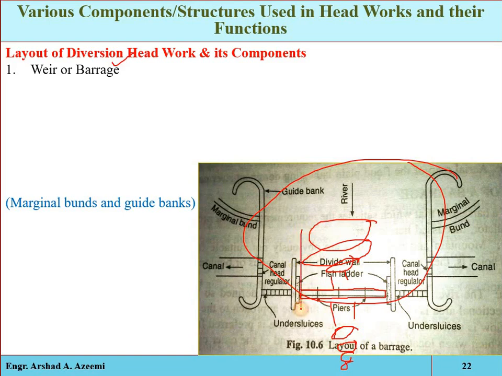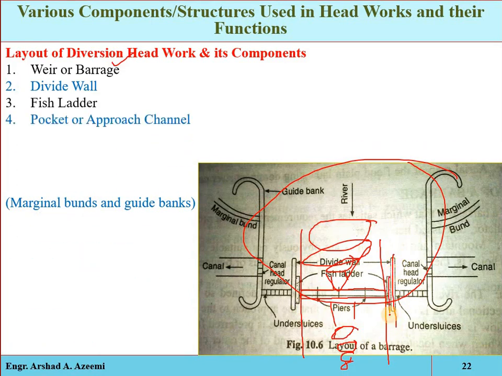So this is the top view, this is the main barrier, the main weir or barrage. Then here we have the divide walls, the fish ladders, and these are the pockets, or the approach channel.